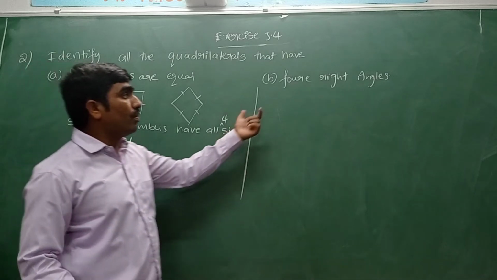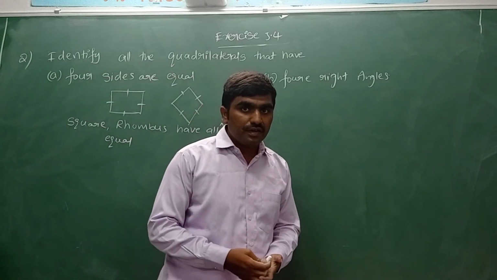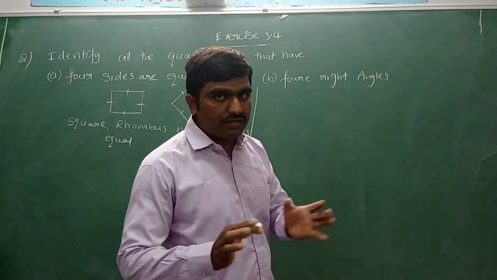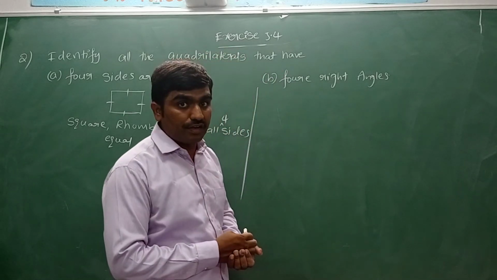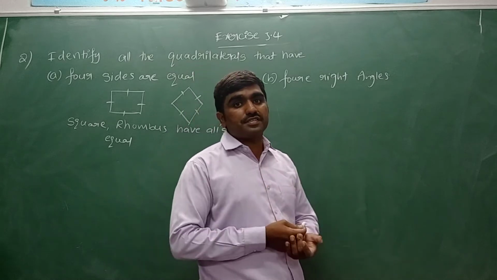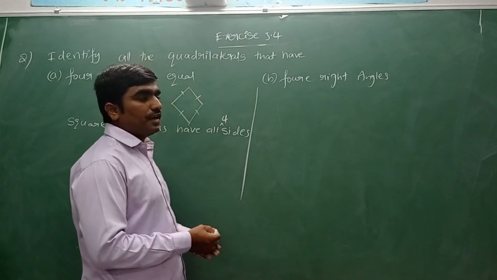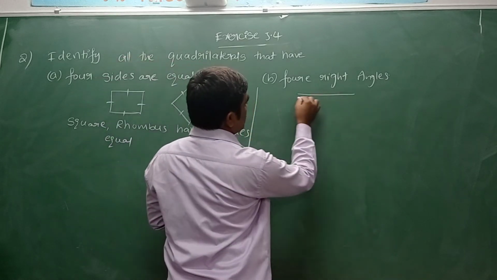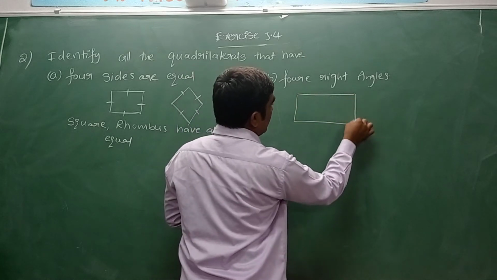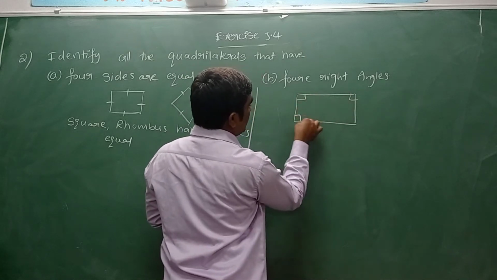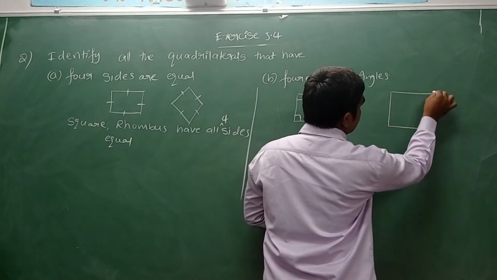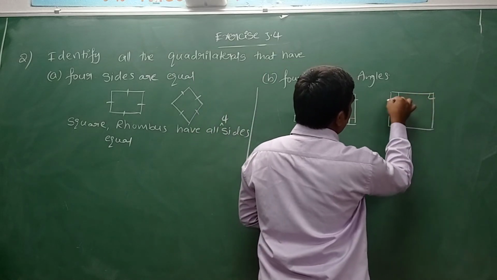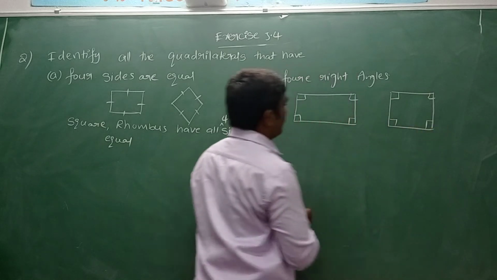Now in the figure we look for all four angles being right angles. Parallelogram, no right angles. Yes, in a rectangle we can see that all four angles are right angles, 90 degrees. More, in a square also we can see that all four angles are right angles. Each angle is 90 degrees.